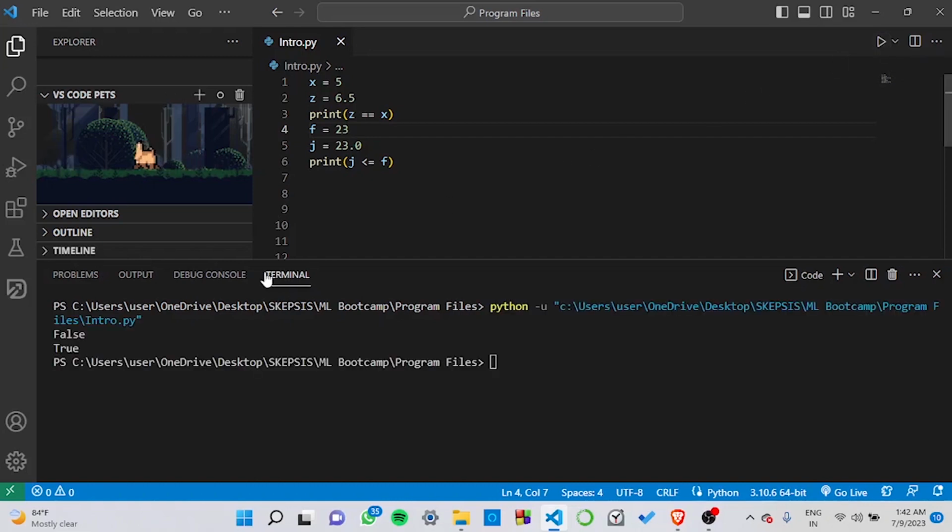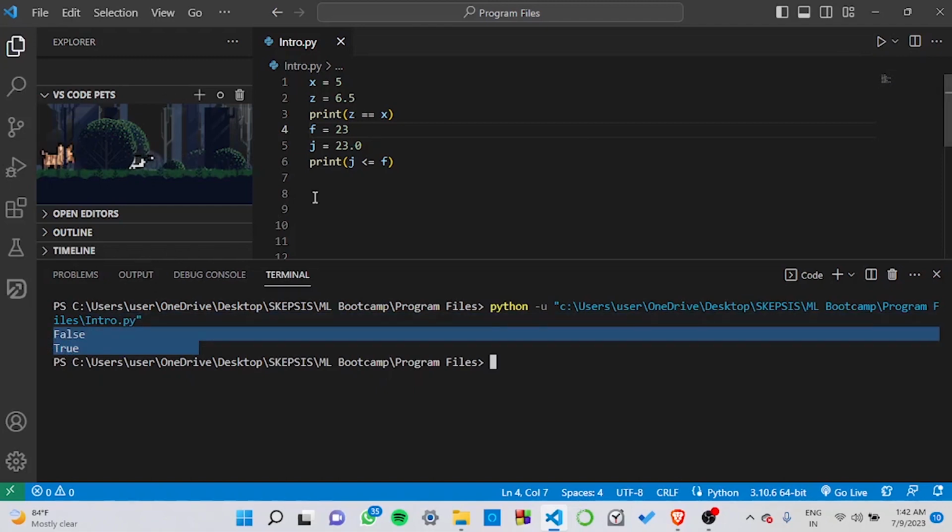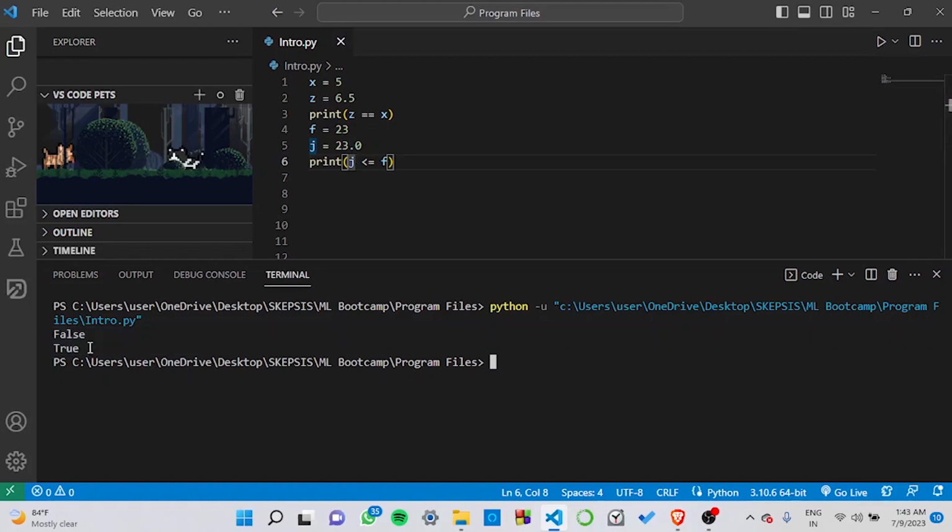So if you were to run these codes, you can see over here, it has returned a value as false and true. Why has it returned that? See, over here we are comparing z, which is assigned the value 6.5, and x, which is assigned the value 5. So since 6.5 is not equal to 5, we have been returned a value as false. And now if you look over here, we have assigned the value of j as 23.0 and the value of f as 23. Since 23 and 23.0 are the same, therefore we have been returned a value as true.